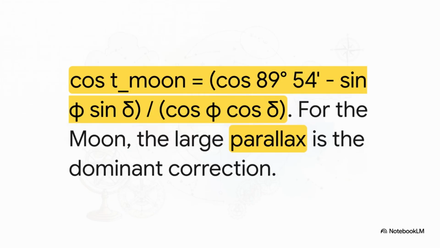The moon, though. The moon is a completely different animal. It's so close to Earth that its parallax, 57 arc minutes, is the dominant factor, and it overwhelms the others. When you actually run the numbers, you find something truly mind-bending. At the moment of apparent moonrise, the moon's center is already, geometrically speaking, above the true horizon.